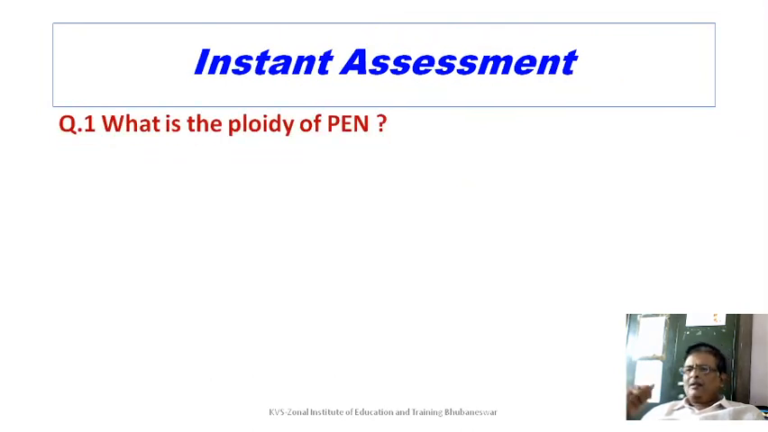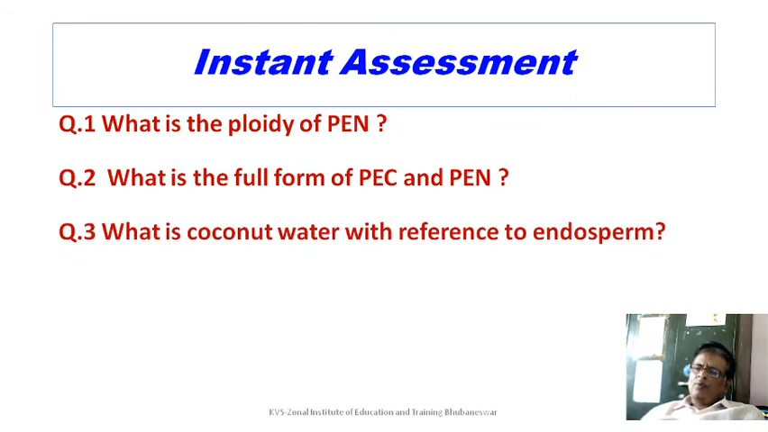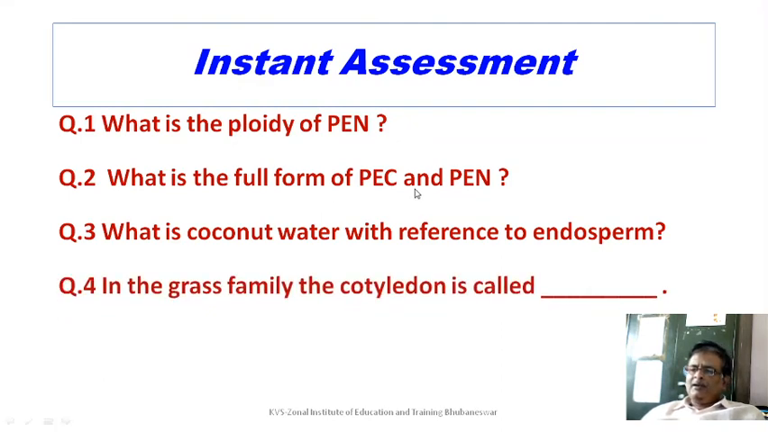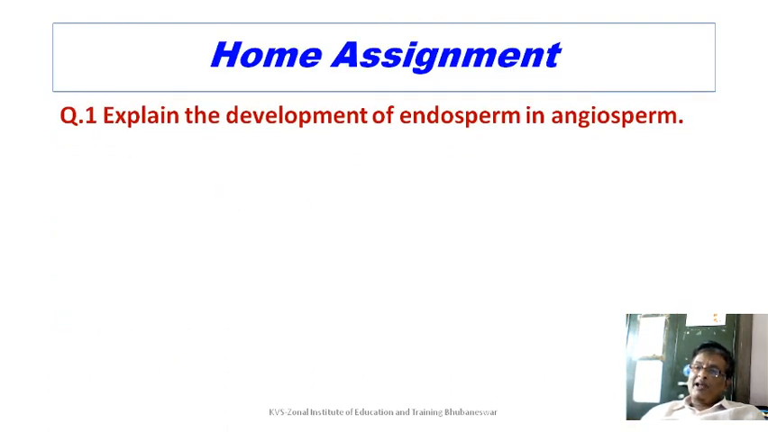Let us assess whatever we have discussed, whether you have understood it or not. Try to answer these questions. What is the ploidy of PEN? What is the full form of PEC and PEN? What is coconut water with reference to endosperm? In the grass family, the cotyledon is called what? What is epicotyl? If you have answered it, try to match your answer with the solutions which are given. But it will be good if you try these questions back at home.